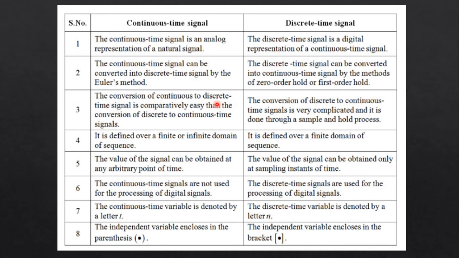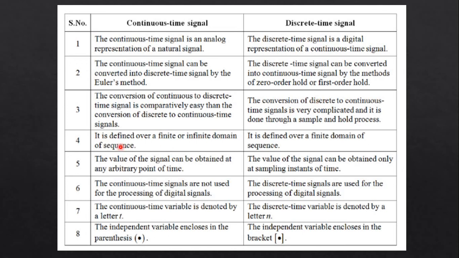So over here, point number 3, going from continuous to discrete is easy because we can sample at whichever value we want. But on the other hand, if we have a discrete time signal, the value between two points, let's say at 1 hour and 2 hours, is not that predictable or accurate. So it is very difficult to convert a discrete time signal to a continuous time signal.